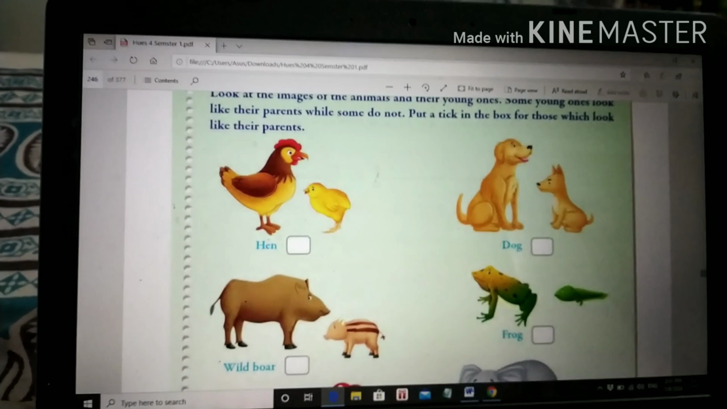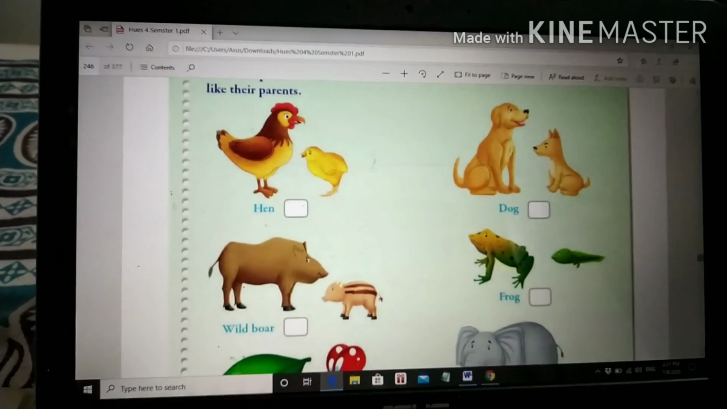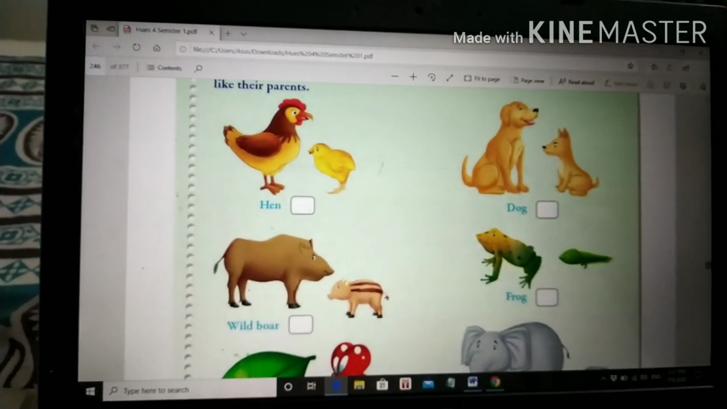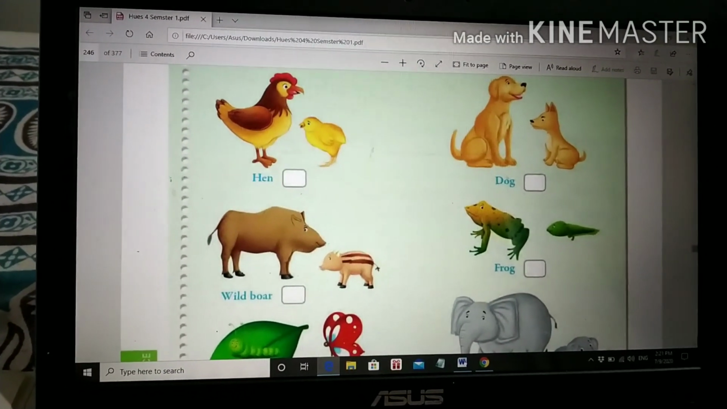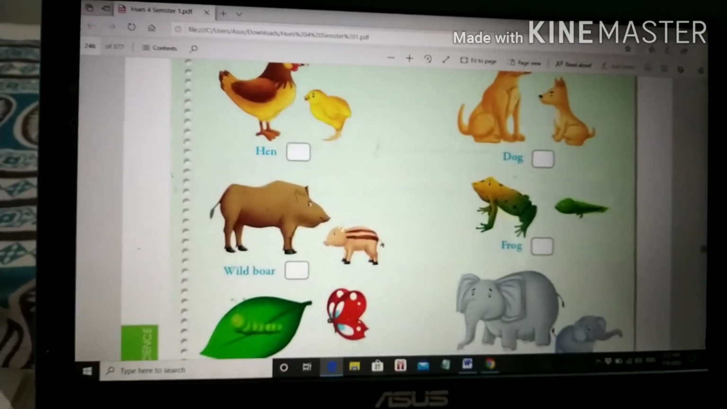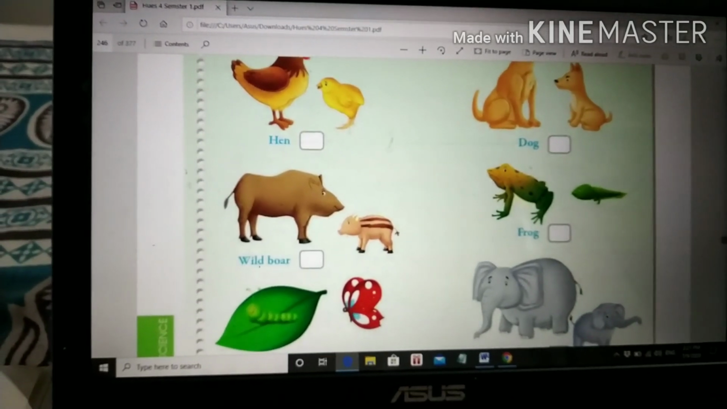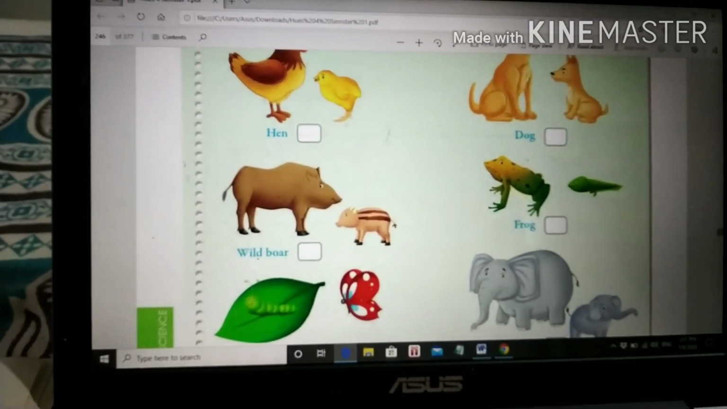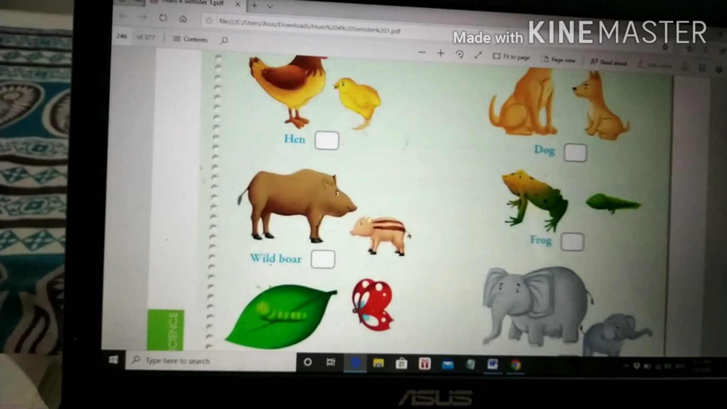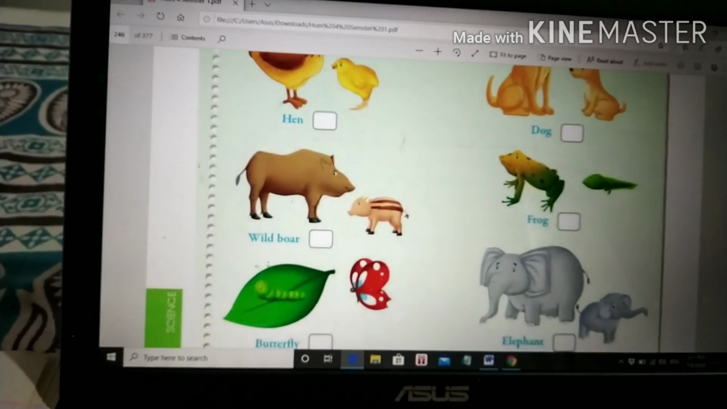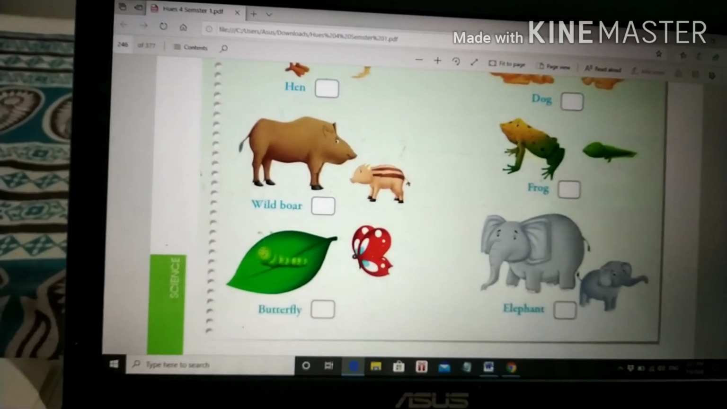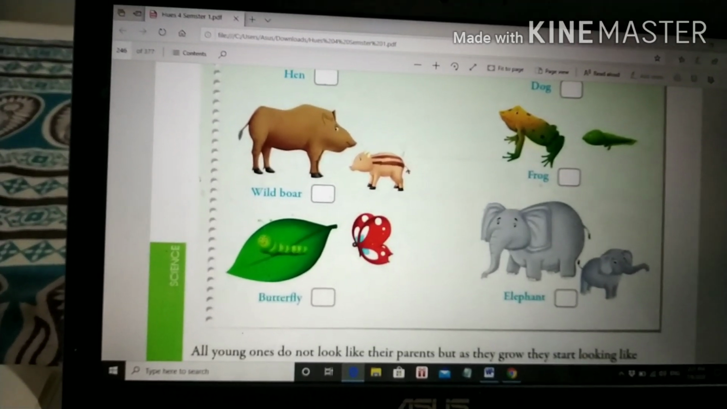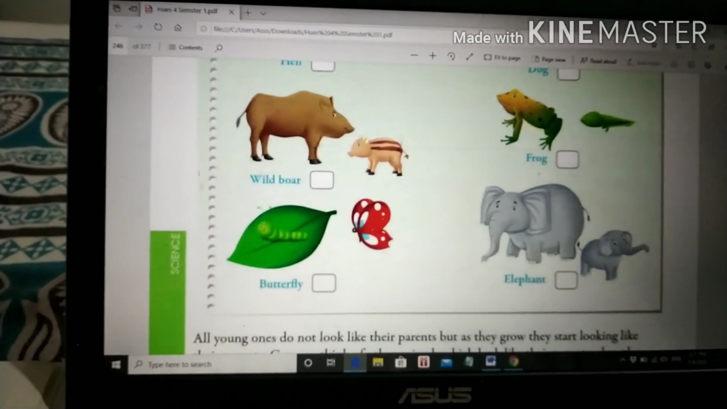For example, the hen looks just like the chick. Yes, you will put a tick. The dog is just like the puppy. Yes, you will put a tick. The pig is like the piglet. Yes, you will put a tick. But the frog is not similar to the tadpole, so you will not put a tick. And the caterpillar is also not similar to the butterfly, so you will not put a tick. And the elephant is similar to the baby elephant, so there you will put a tick.